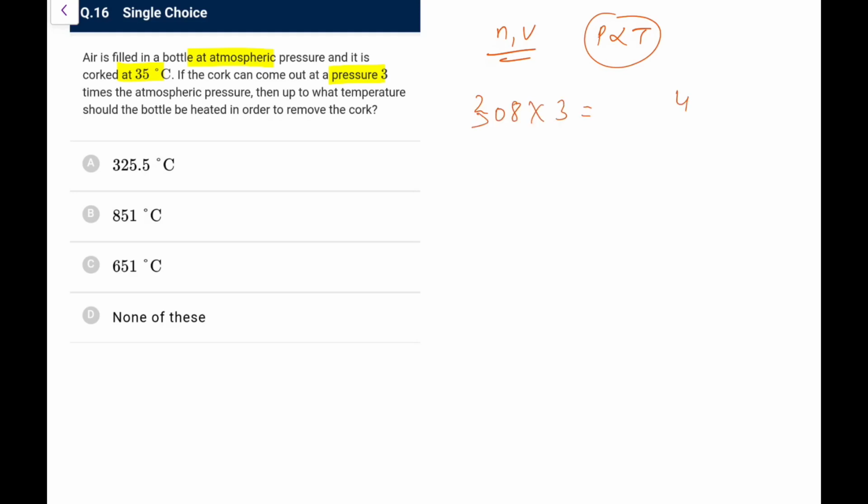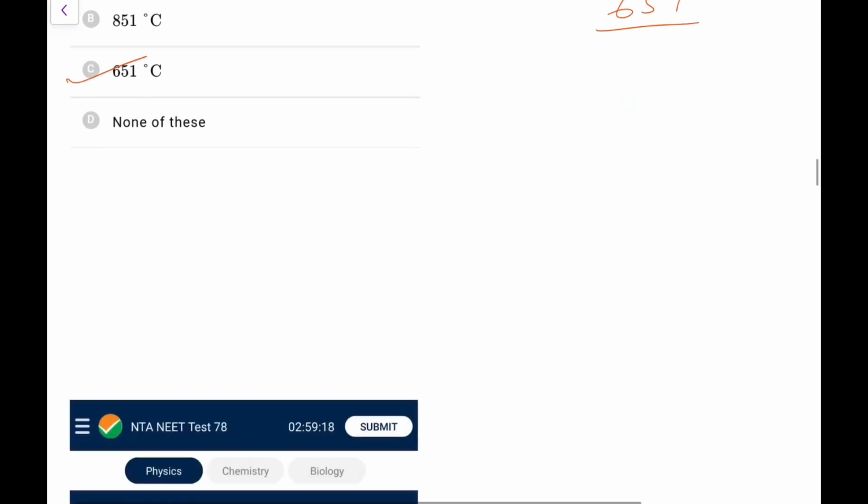If you do, 3 8s are 24, 3 0s are 0, 3 3s are 9, that is 924 Kelvin. So in Celsius it would be 651 degrees Celsius, because 12 minus 7 would be 5 and so on, so 651. Go for option C in this particular case.